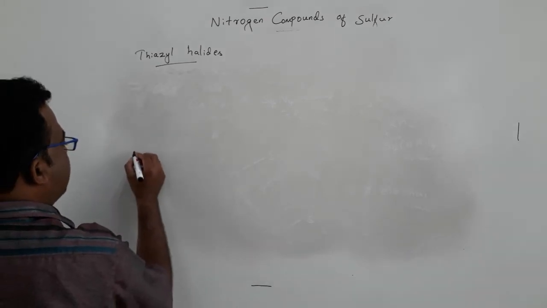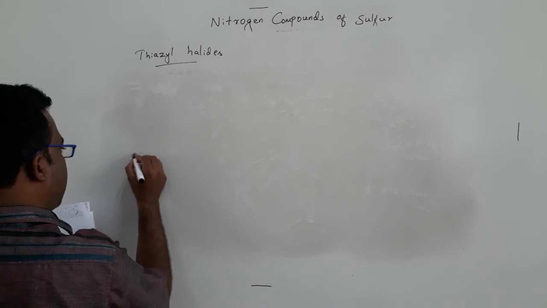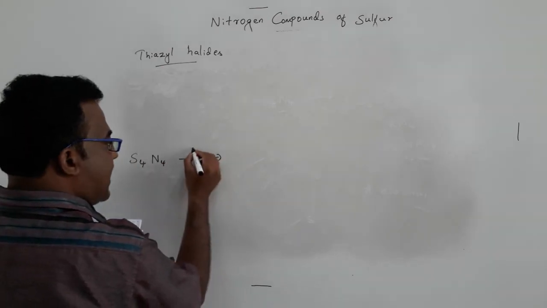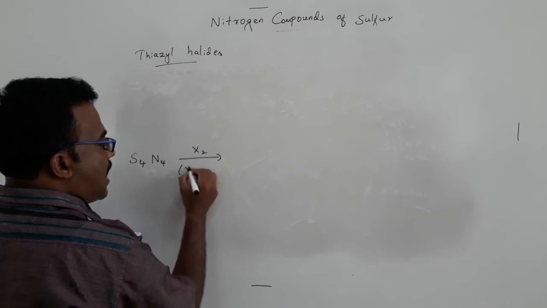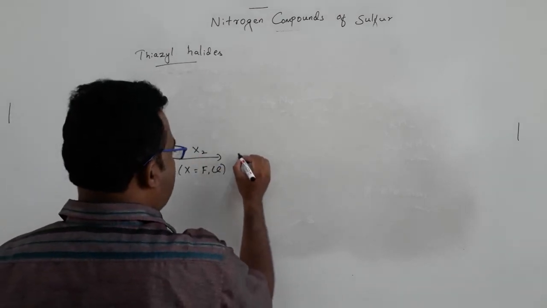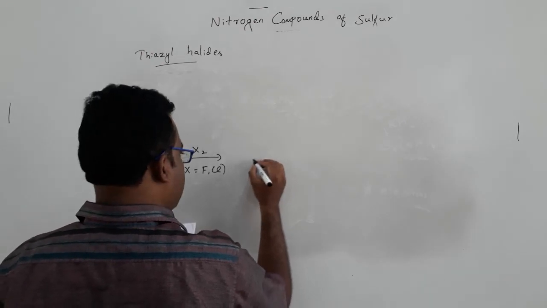For example, you have to take first of all S4N4. If you react S4N4 with halogen, that halogen can be fluorine or chlorine. Then what happens? You can get a structure of